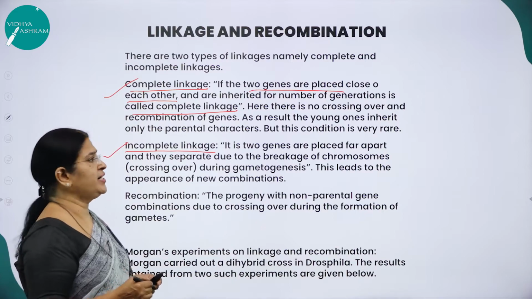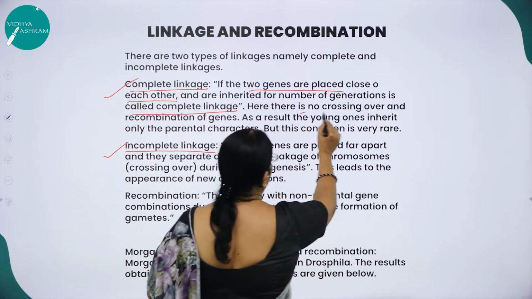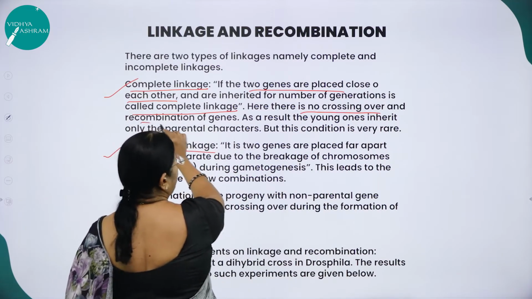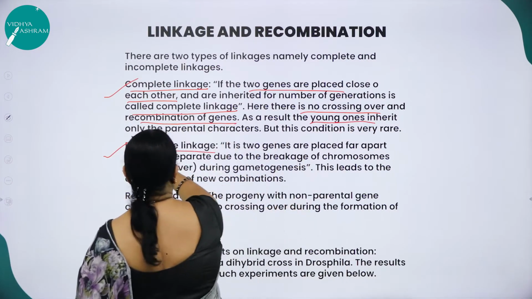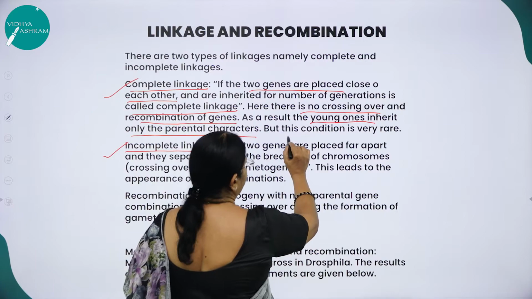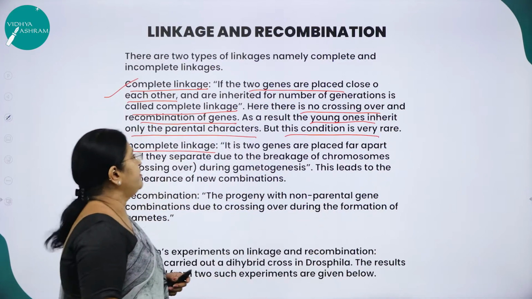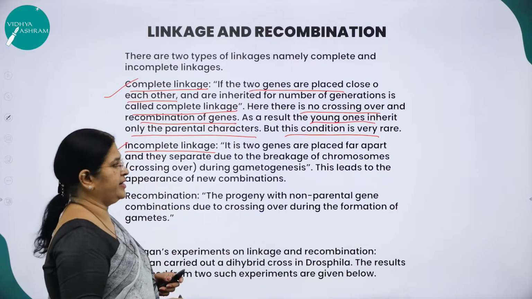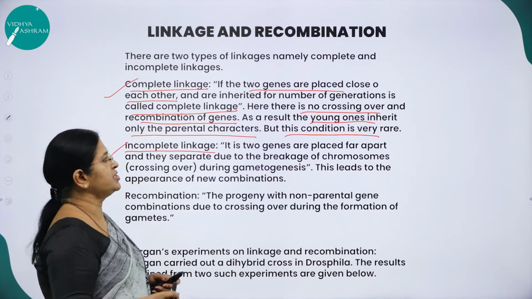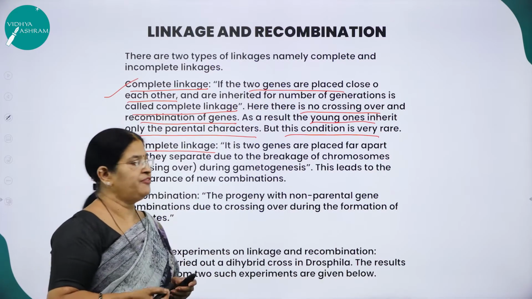So what is the feature of this linkage? Here there is no crossing over and no recombination of genes. As a result, the young ones inherit only the parental characters, but this condition is very rare. So complete linkage is quite rare in occurrence.